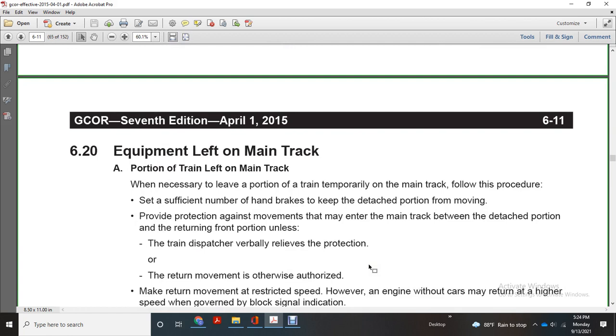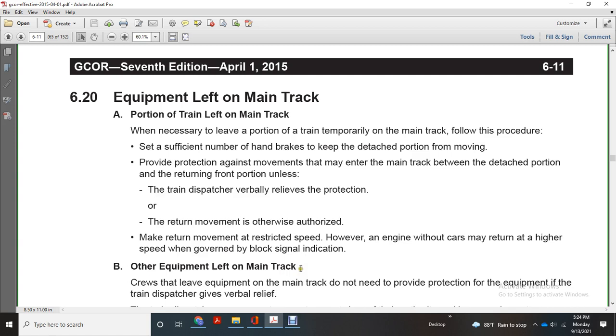Equipment left on the main track. Portion of the train left on the main track. If it is necessary to leave a portion of the train temporarily on the main track, follow this procedure. Set a sufficient number of handbrakes to keep the detached portion from moving, and provide protection. Give the movement authority for the main track, with the train's detached portion returning in front of the portion left. The dispatcher will verify the protection, and the return movement is authorized.